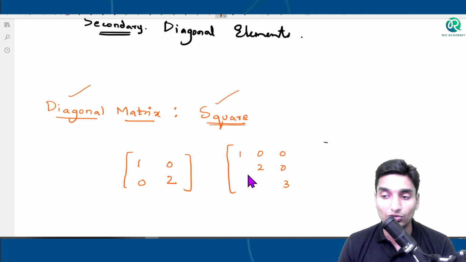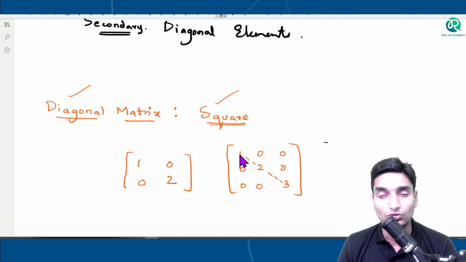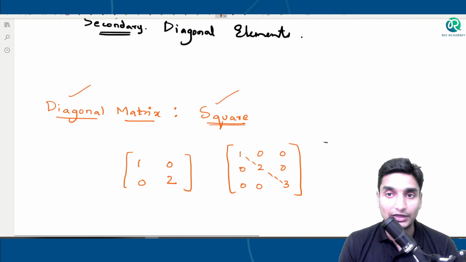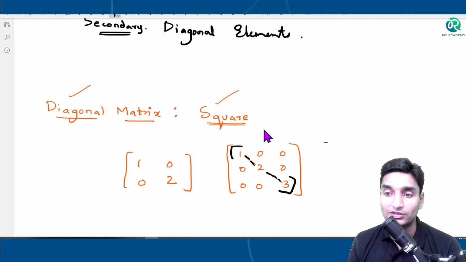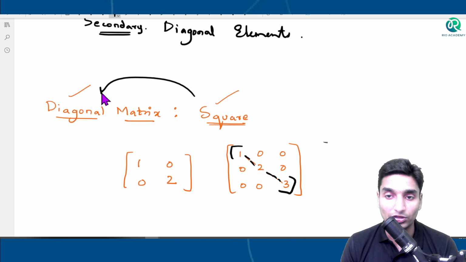0, 0, 0, 0, 0, 0. So here, apart from principal diagonal, all the elements are zeros, hence it is known to be a diagonal matrix. Or in the other sense, if you say, only the diagonal has the elements here. This is the diagonal, correct? Only the diagonal has the elements. Such a square matrix is known to be a diagonal matrix. Understood? That is it, guys.